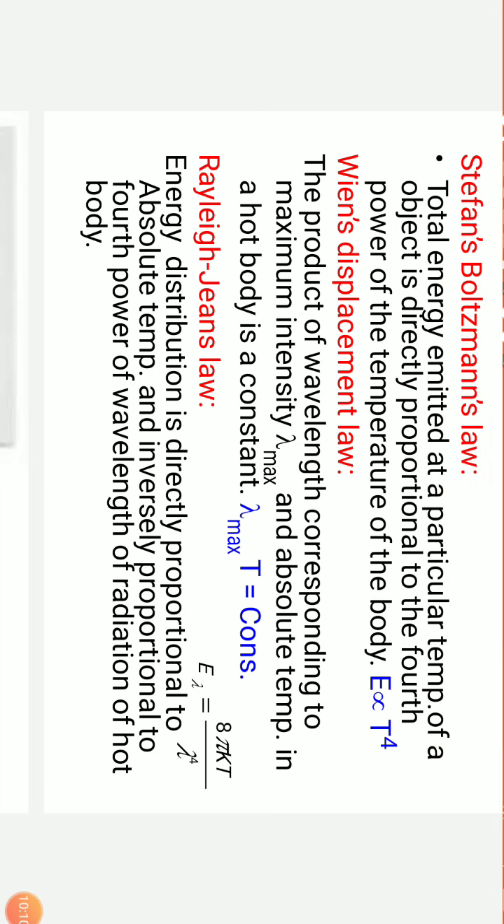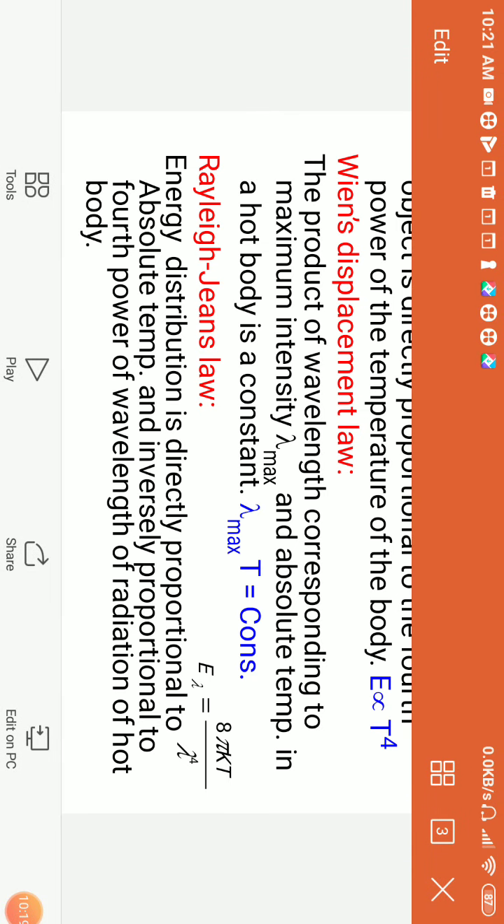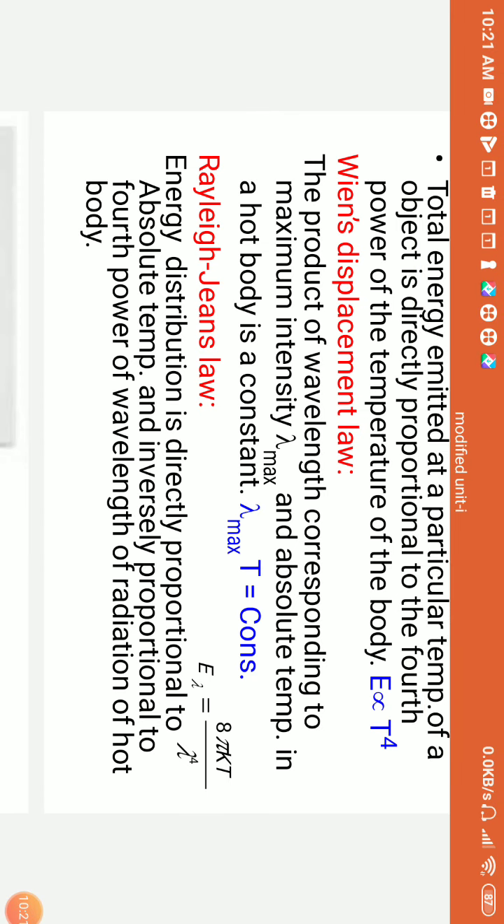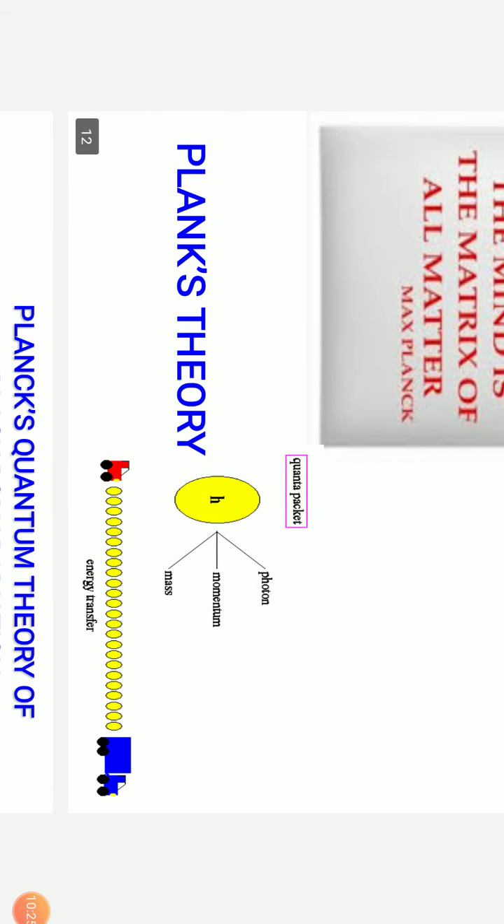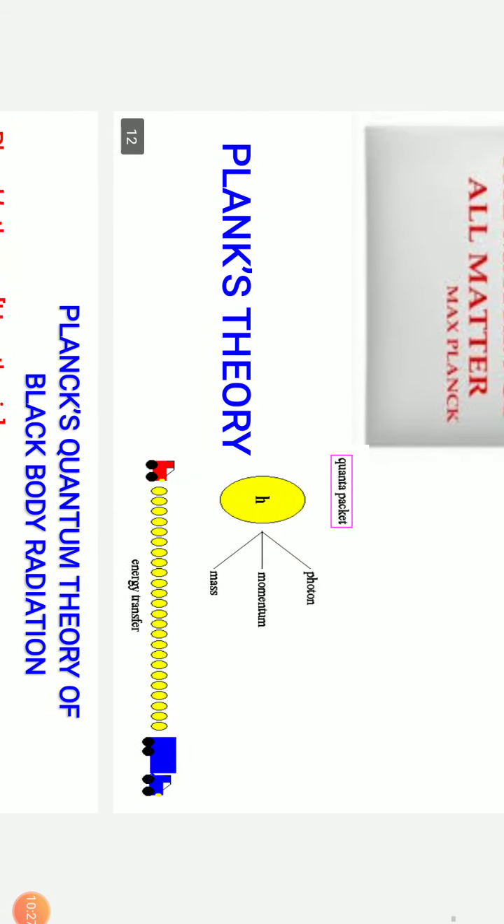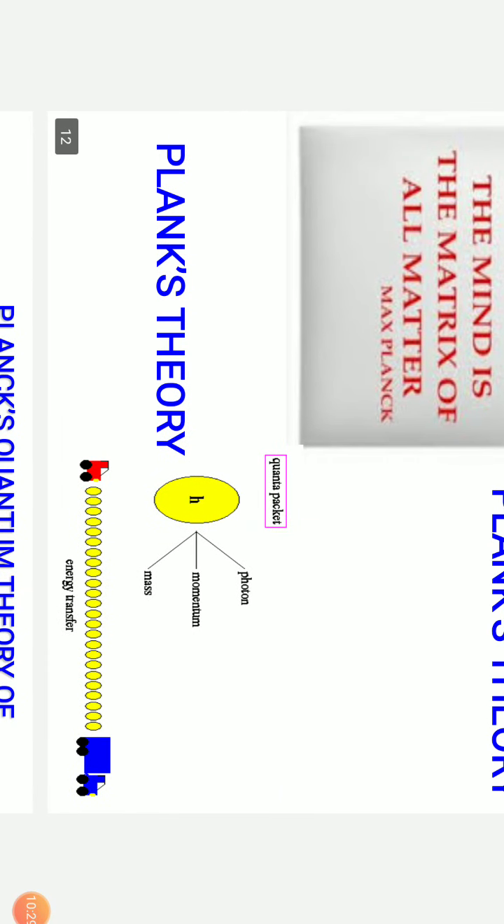None of them could explain the intensity of the black body radiation distribution comfortably from lower temperatures to middle temperatures to high temperatures. Therefore we required a new theory to explain the whole properties, and that is Planck's theory. So what does Planck's theory say? Planck's theory says that energy is released in the form of packets.